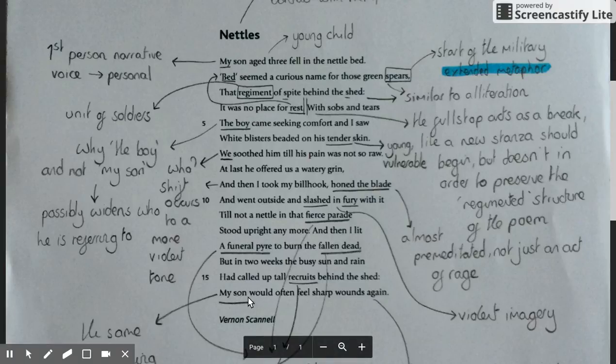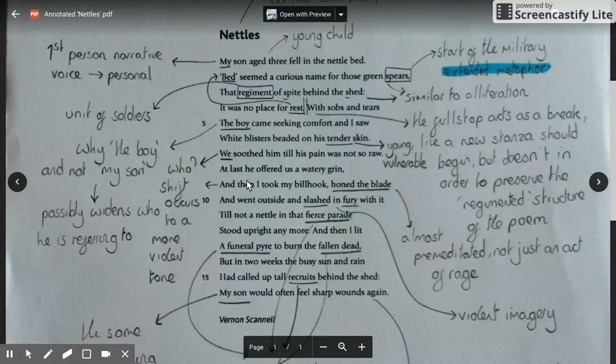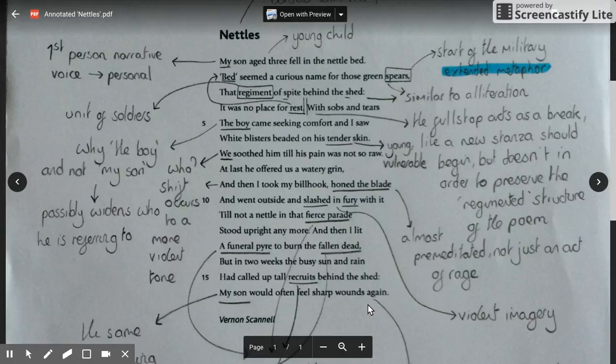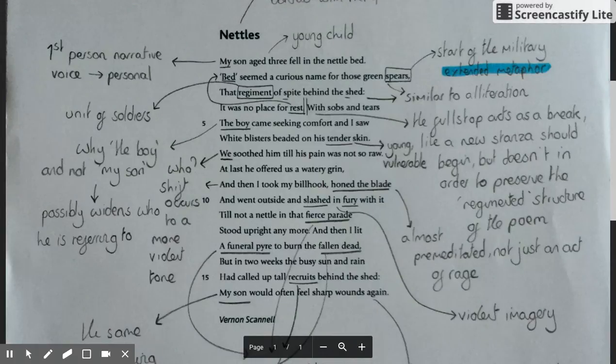"Caught up tall recruits, my son would often feel sharp wounds again." Here is where again, similar to the boy, sorry, the poet, the speaker broadens out their argument, broadens out their message. The "sharp wounds again" here don't just refer to the nettles. It could refer to any potential cause of pain in his son's life in the future. And it's really a realization here that after the anger has subsided, after the fear has settled about what's happened to his son, that this will happen again.